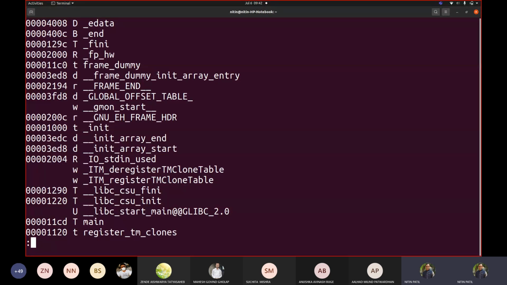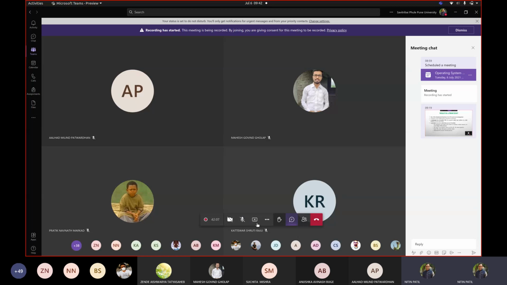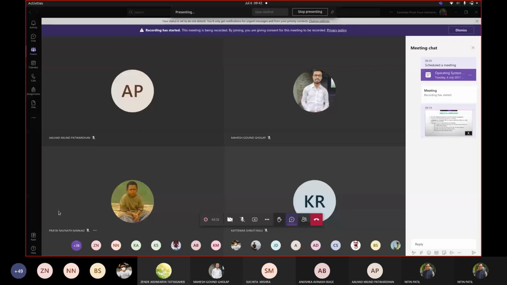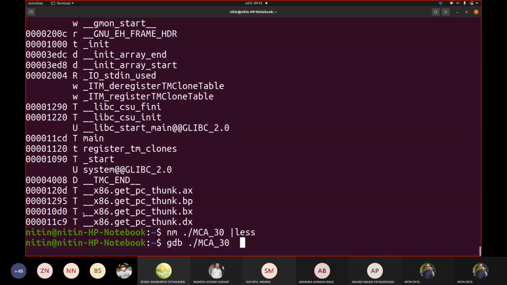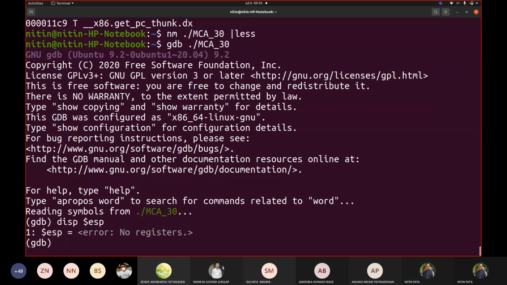So if I see this part, for example, here, if I execute my code using GDB, and I try to display my stack pointer, it says registers are not loaded because we haven't loaded the code.